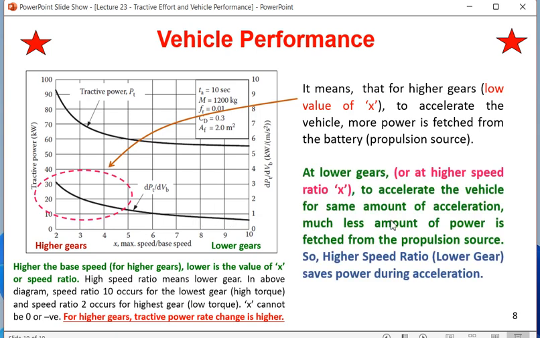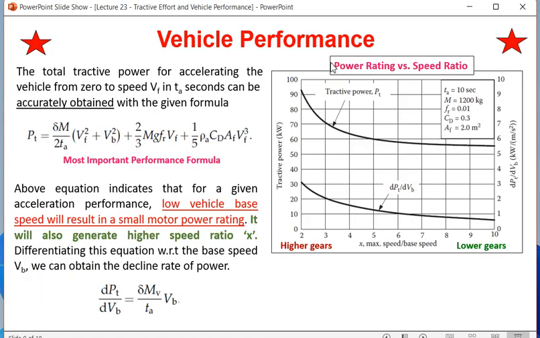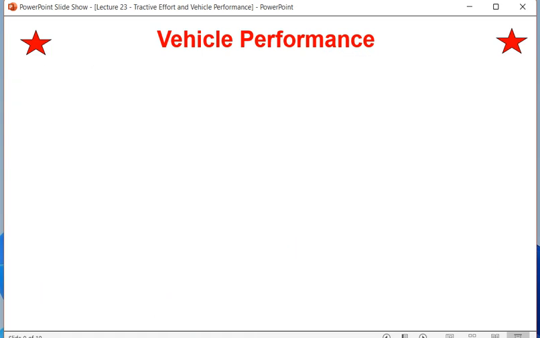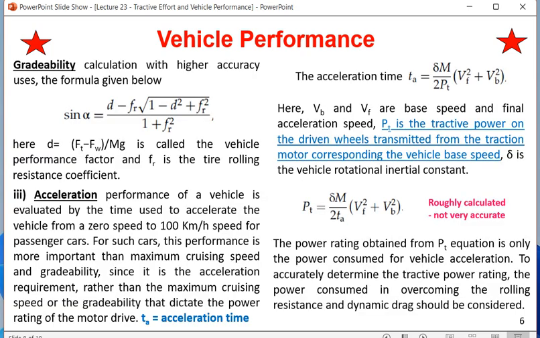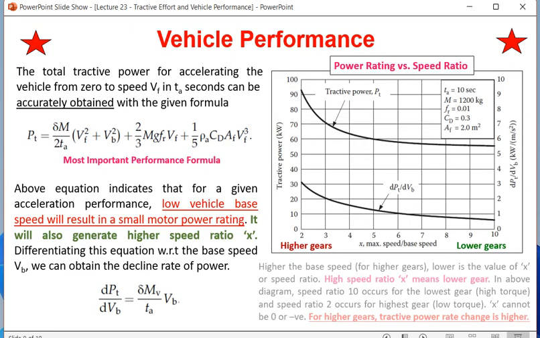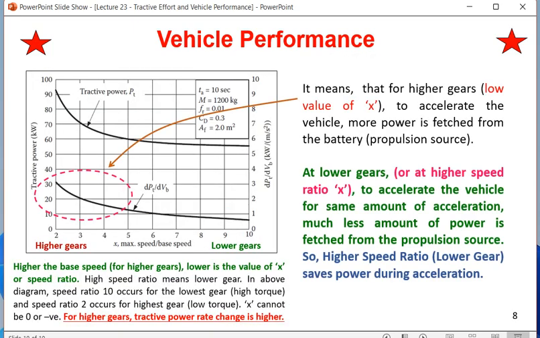So this is the gist of this third parameter, which is called vehicle performance. There were three performances: one was speed, another was gradability, and the third one was acceleration. In the acceleration part, we are trying to find out in which case, whether the lower gear case or a higher gear case, whether gear 1 or gear 3, the battery will be pressurized more.